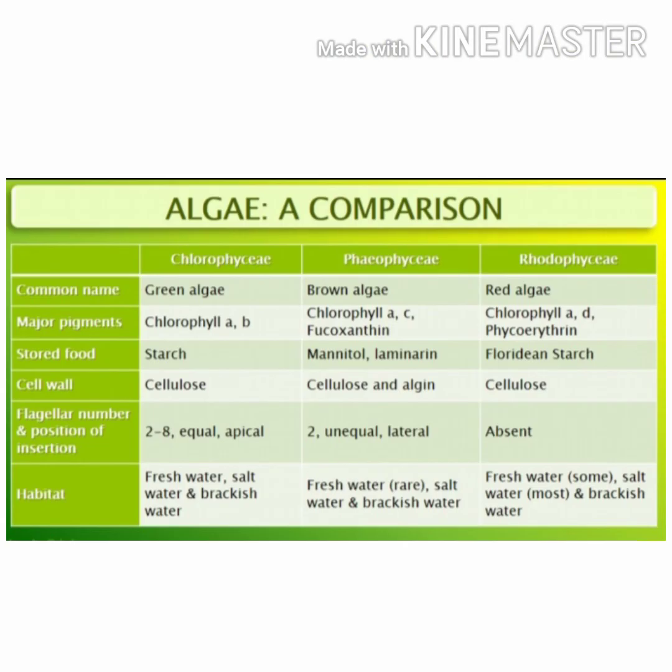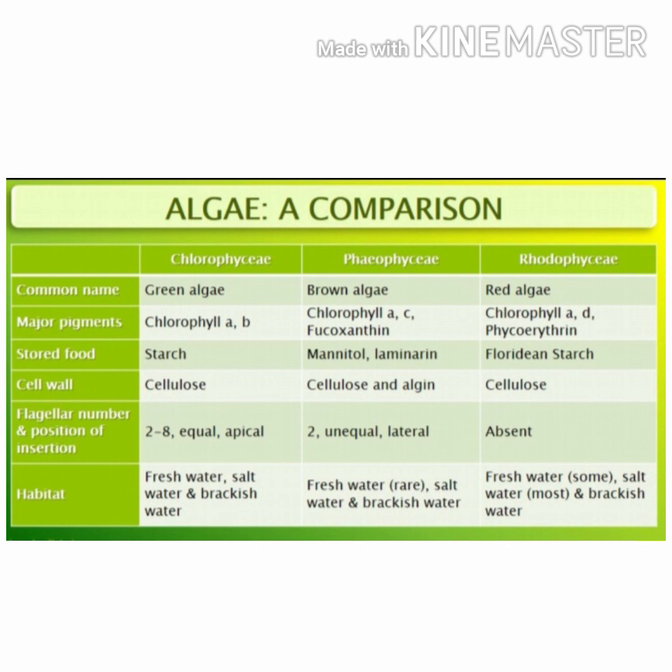So these are the three groups of algae. Let us compare these three groups of algae: Chlorophyceae, Phaeophyceae and Rhodophyceae. First of all, Chlorophyceae is called green algae, Phaeophyceae is called brown algae, and Rhodophyceae is called red algae. The main pigments present in Chlorophyceae are chlorophyll A and B. In Phaeophyceae they are A and C and also fucoxanthin. In red algae the pigments are chlorophyll A, D and phycoerythrin. The stored food in green algae is starch. In brown algae it is mannitol and laminarin, and in red algae it is floridean starch.